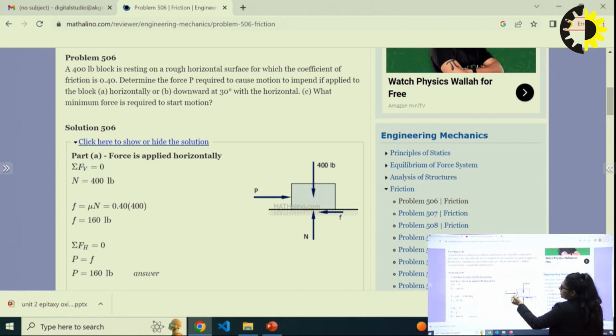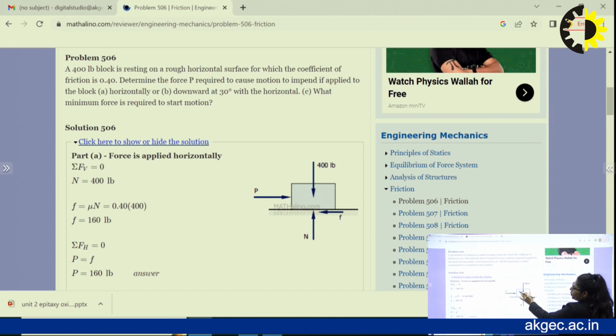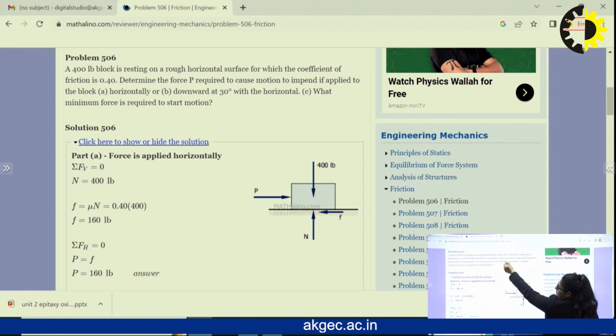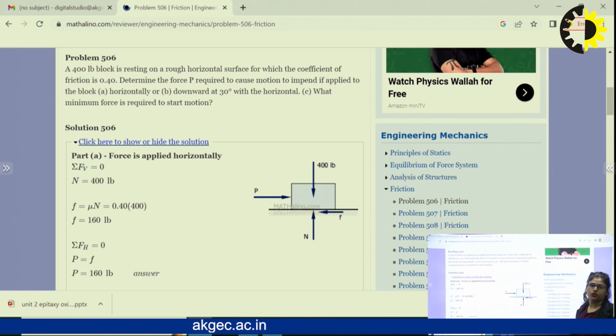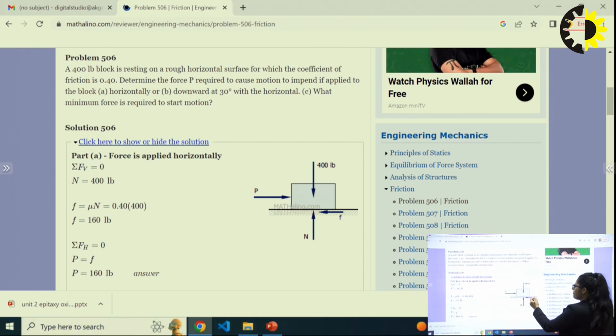You can see that a force P acts horizontally. The FBD of this particular body is simply W acting downward, and an external force P, which is what we need to find, acting in the forward direction. So the frictional force F is acting in the backward direction. If I remove the surface, there should be an N, the contact surface reaction. So this is the FBD of the 400 lb block.